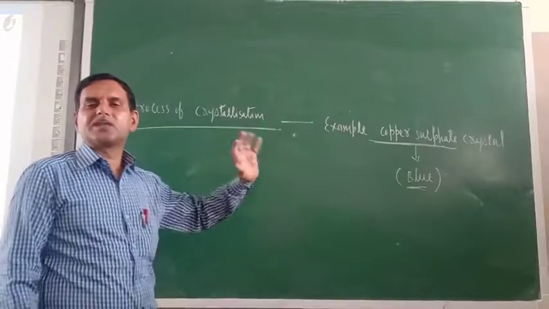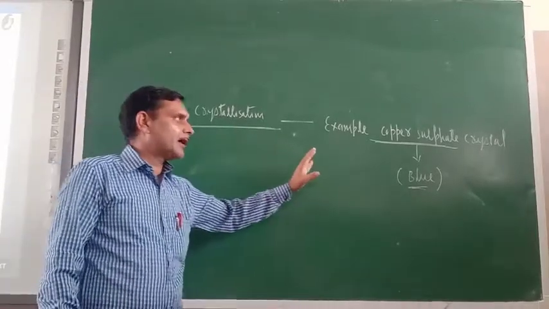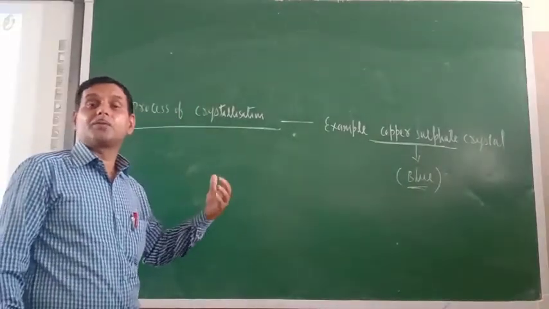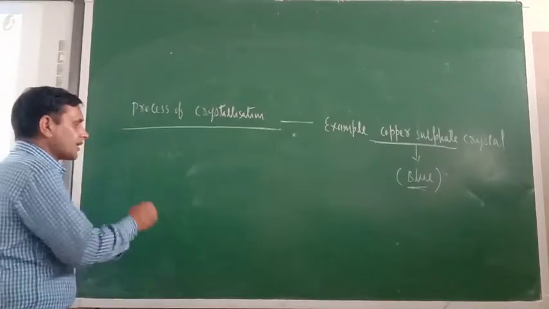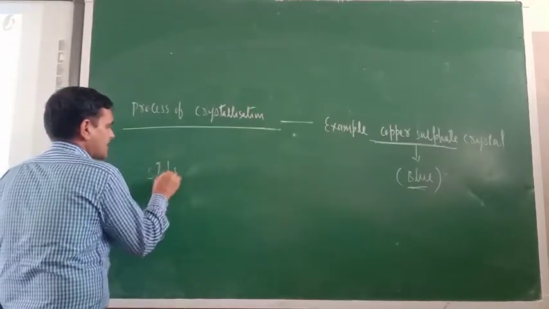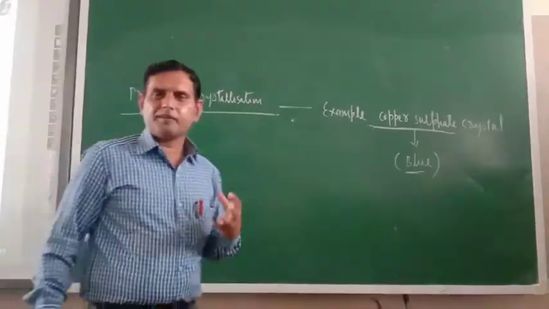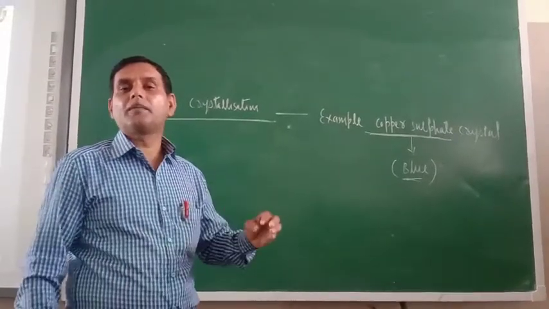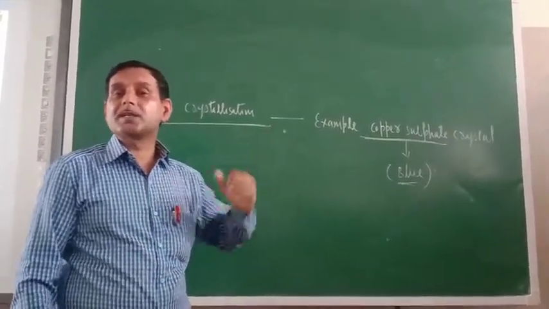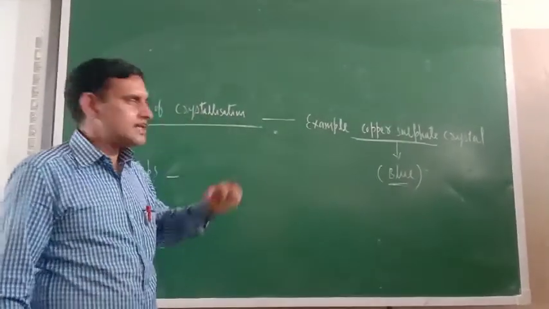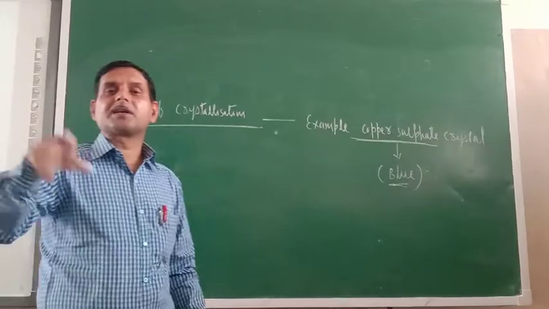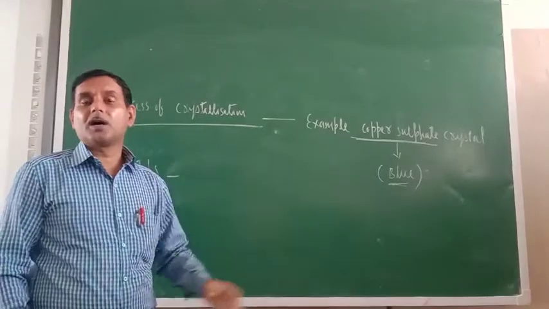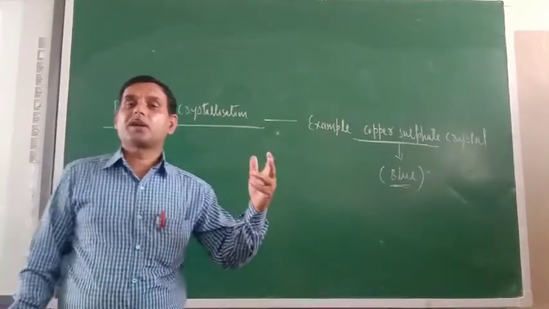But in the syllabus, which crystal example have they given? They have given the example of copper sulfate crystal. That is why I am confining myself to the crystal of copper sulfate. So what are the different steps of the crystallization process? Just see. In the crystallization process, the first step is to make a saturated solution of the substance whose crystal is to be prepared. Here I want to prepare copper sulfate crystal. So first we have to dissolve copper sulfate crystal in water.